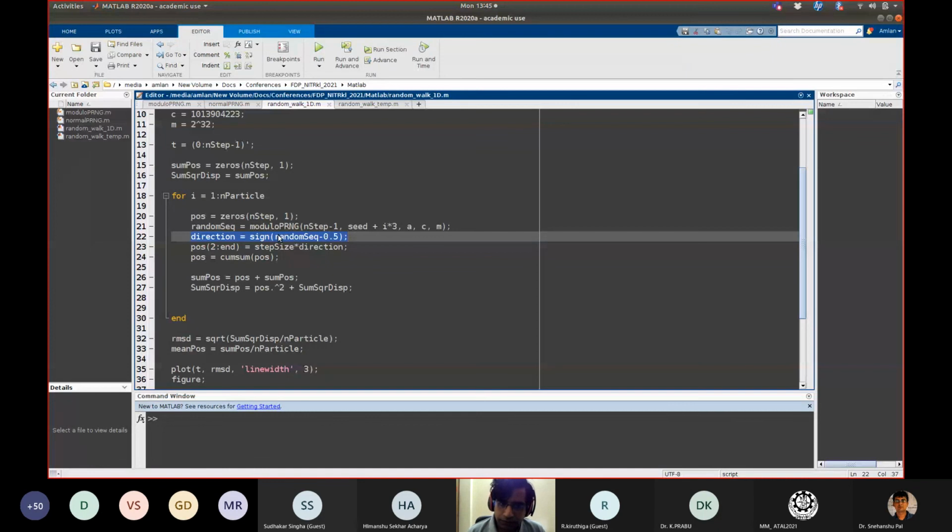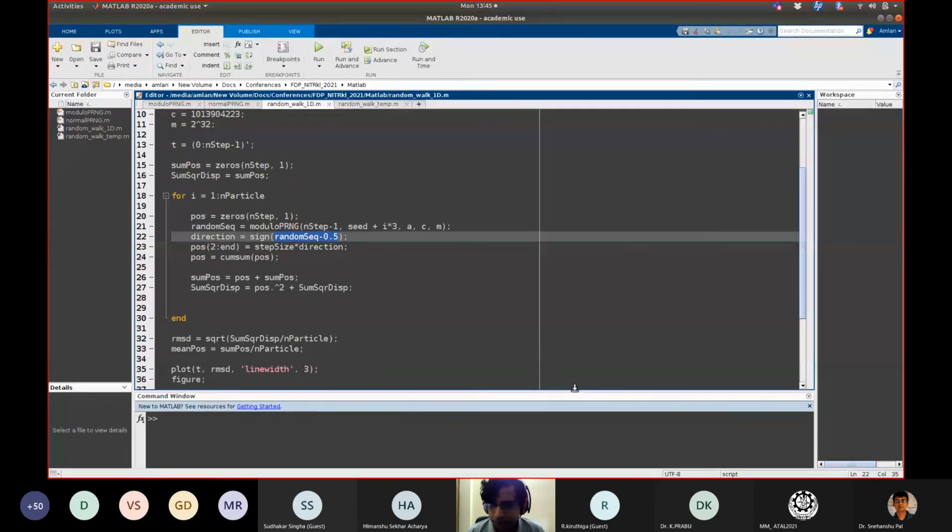The random number which is generated varies from 0 to 1, but the direction is either -1 or +1. So what I am doing here is subtracting 0.5 from those random numbers. If the random numbers vary from 0 to 1, and I subtract 0.5 from all of them, you can see that all the numbers will eventually vary from -0.5 to +0.5.